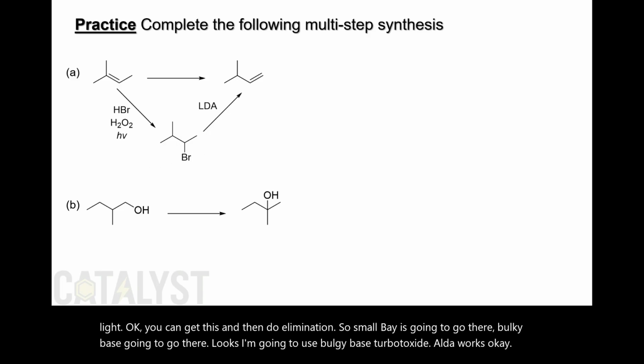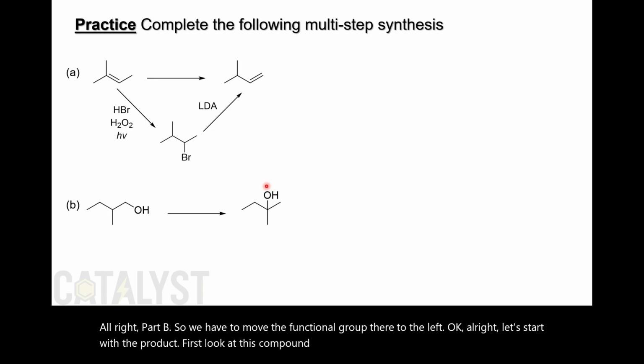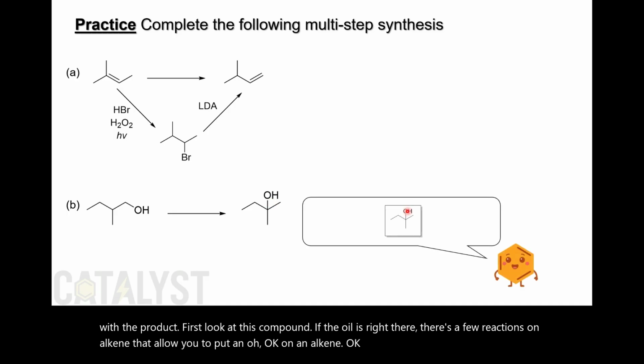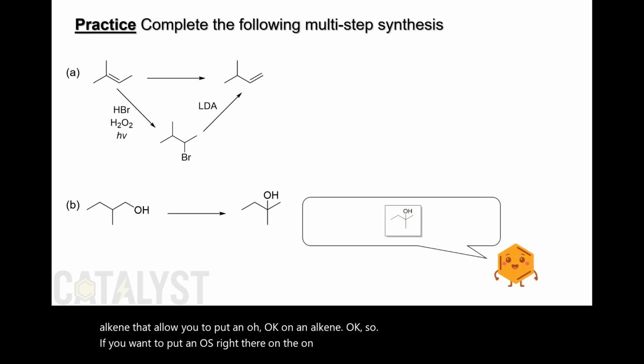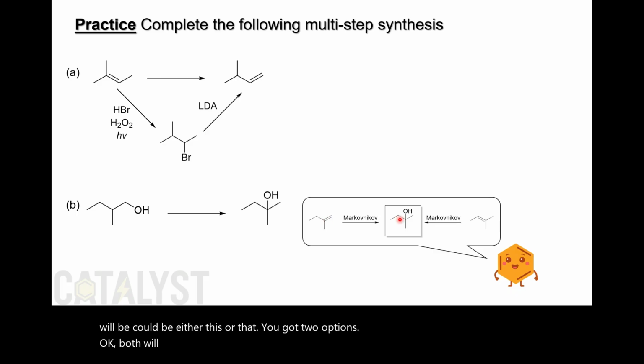All right, part B. So we have to move the functional group there to the left. Okay. All right, let's start with the product first. Look at this compound. There's a few reactions on alkene that allow you to put an OH on an alkene. If you want to put an OH right there on that tertiary carbon, the alkene that you need could be either this or that. You got 2 options. Both will put the OH group right there on the Markovnikov carbon.